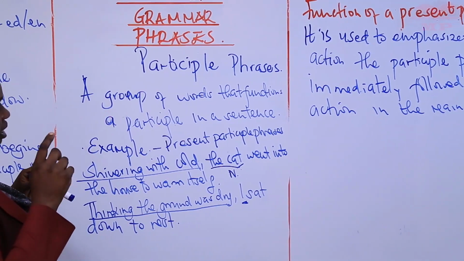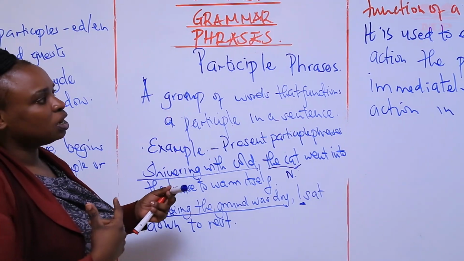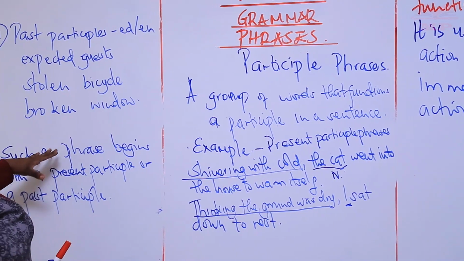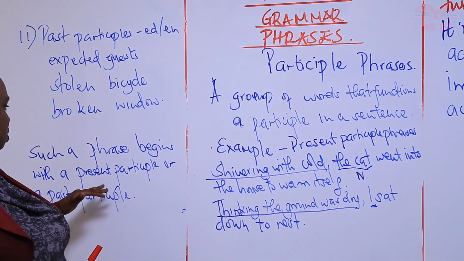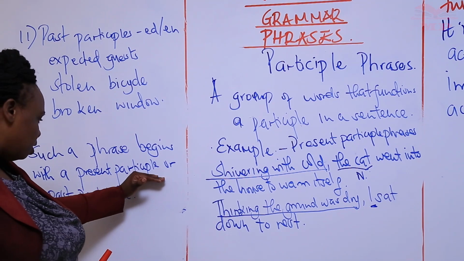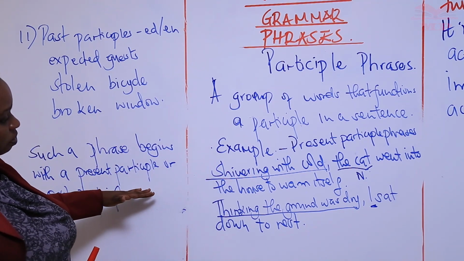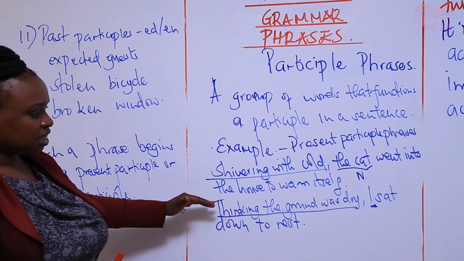Let me give you an assignment to practice more, so that when we come back next, we will look at the past participle. Remember I told you that a participle phrase could begin with a present participle or a past participle. So far we've looked at participle phrases that begin with present participles, like shivering, like thinking.